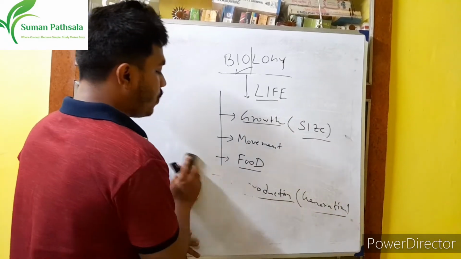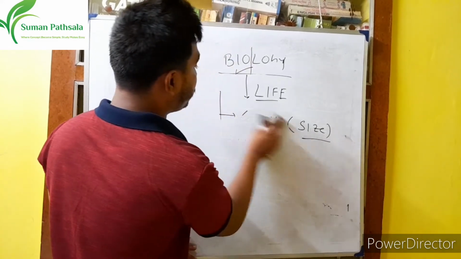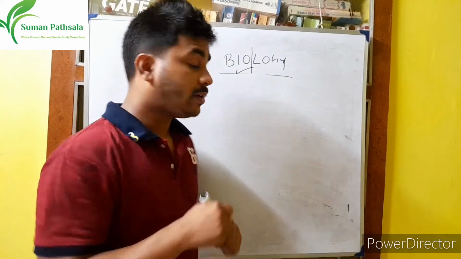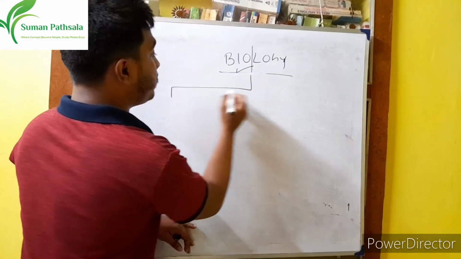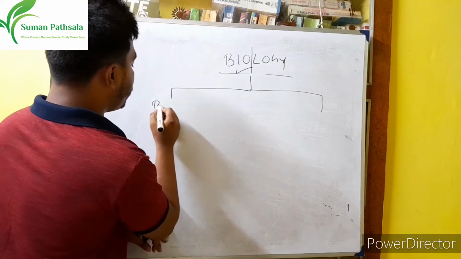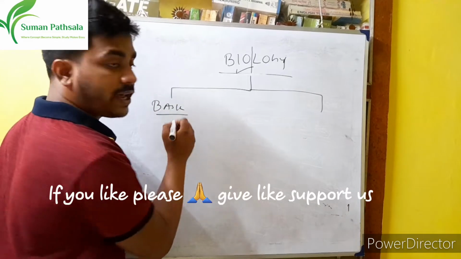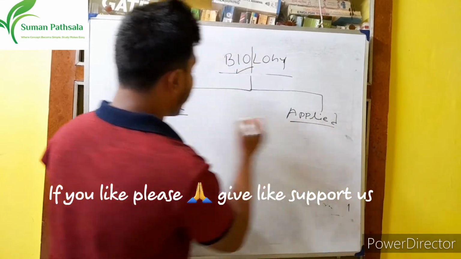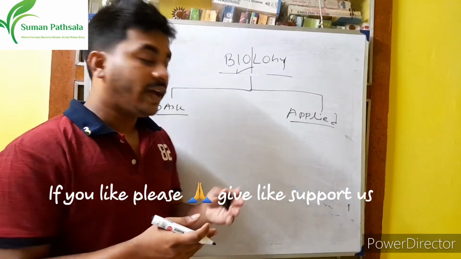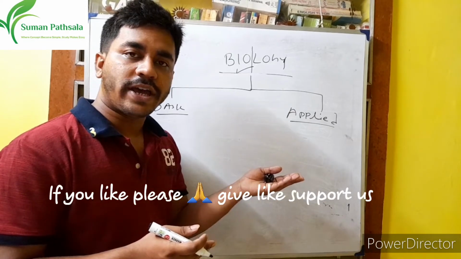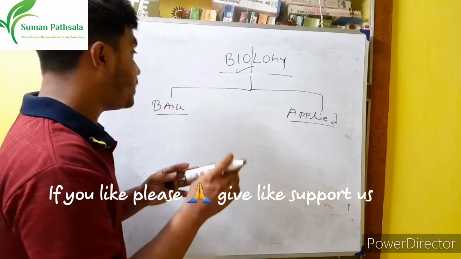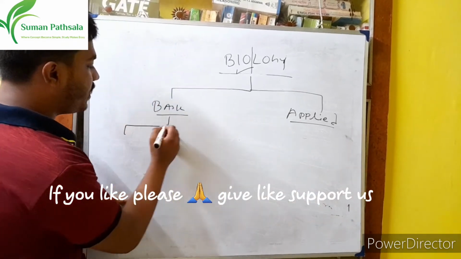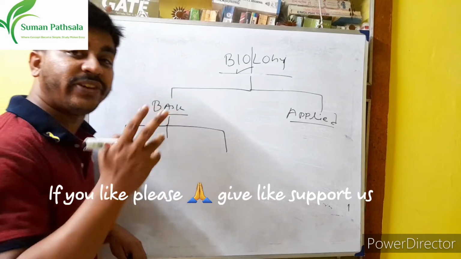Okay. So now we go to the types of biology. Okay? The types of biology. Types of biology means what? The types are basically two types. One is the basic type. Okay? And another one is the applied type. Okay, basic and applied. Basic means the base of the biology. Okay, main branch, right? Main branch. This is also called branch of biology. Okay. So the main branches are basic. Main branches are three types.